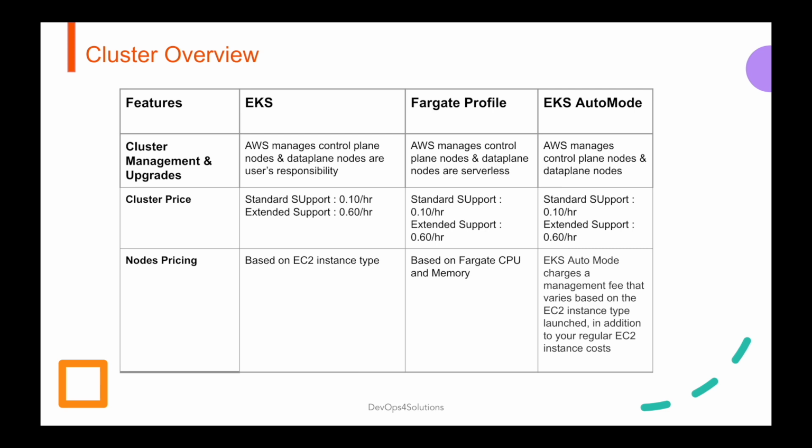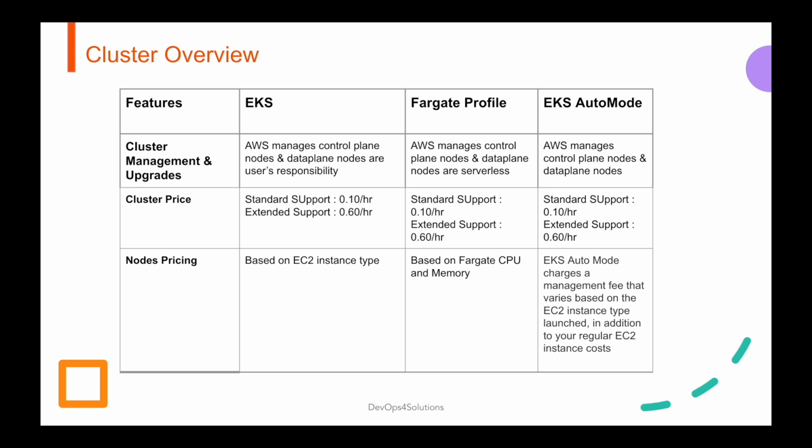For the cluster pricing, the cost structure is consistent across all the options. However, actual cost does vary depending on the node. So for EKS and Fargate specifically, pricing depends on the instance type or the resource allocation for the Fargate profile.